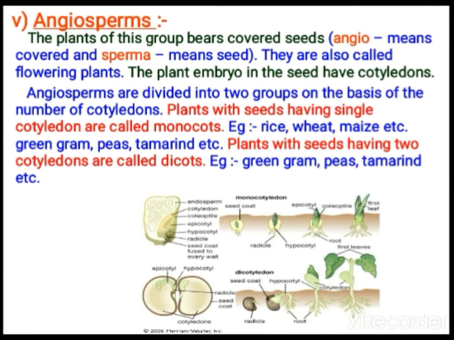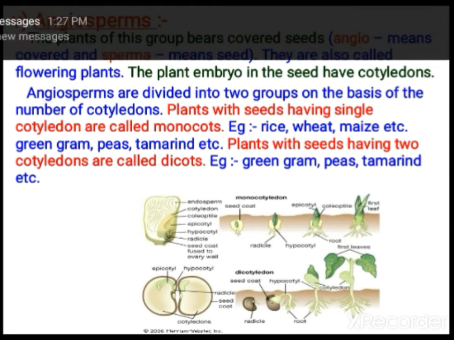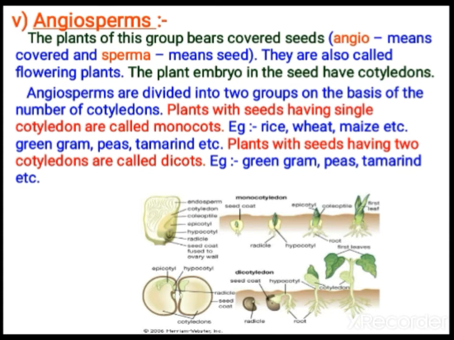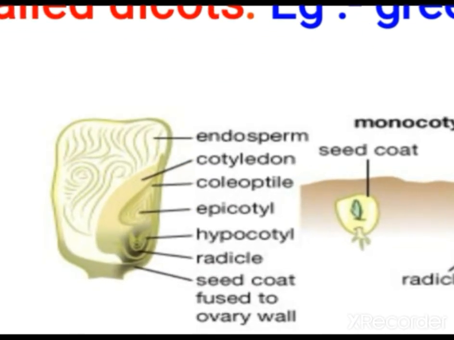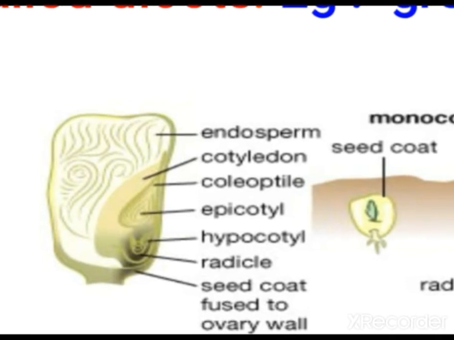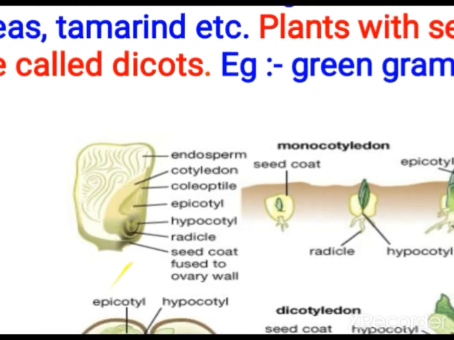So in the case of angiosperms, we are dividing angiosperms into two categories on the basis of the number of cotyledons. The plants with seeds having a single cotyledon are called monocots, and the plants with two cotyledons are called dicots. Dicots means they have two cotyledons. You can see here maize, paddy, wheat and all come under the monocot category. They have a single cotyledon, so only a single fleshy leaf is there.